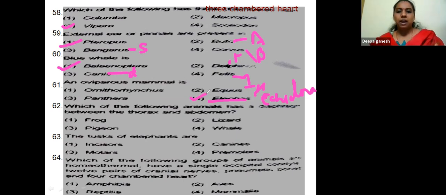Which of the following animals have a diaphragm between thorax and abdomen? Frog, pigeon, lizard, whale. Whale belongs to mammalia. Mammals have the characteristic feature of a diaphragm between the thoracic cavity and the abdominal cavity. If it is like this, this is the thoracic cavity, this is the abdominal cavity. Okay? So the answer for this question is whale.